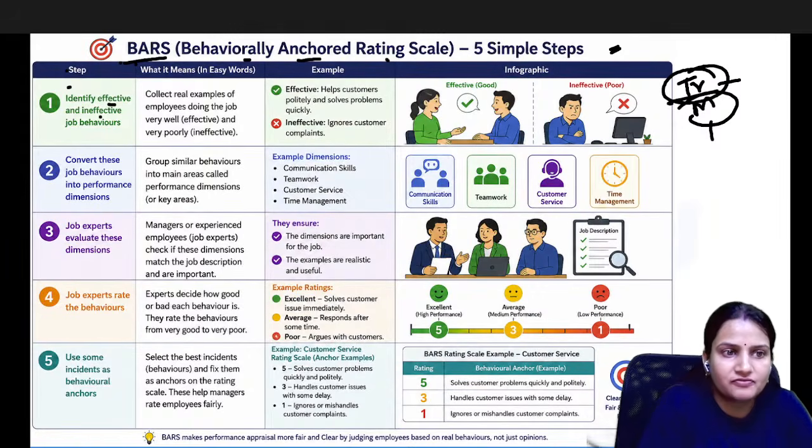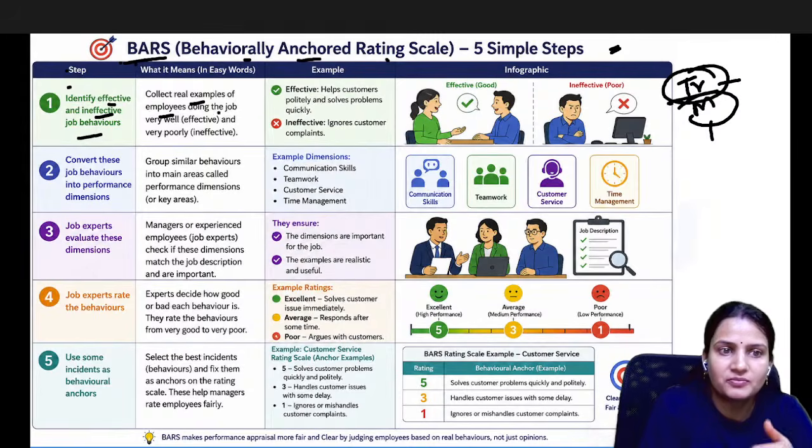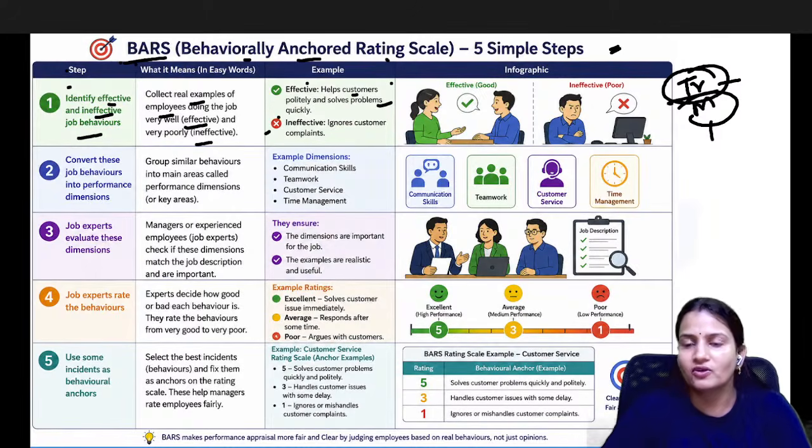First is to identify effective and ineffective job behaviors. That means what the employee has done effectively in the company and what the employee has not performed. Collect real examples of effective and ineffective behavior. For example, an effective employee has helped customers solve their problems, and an ineffective employee has ignored customer problems or complaints. Effective is good and ineffective is poor, so good will be given more marks and ineffective will be given fewer marks.